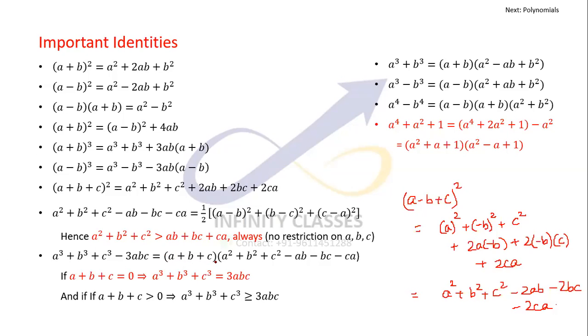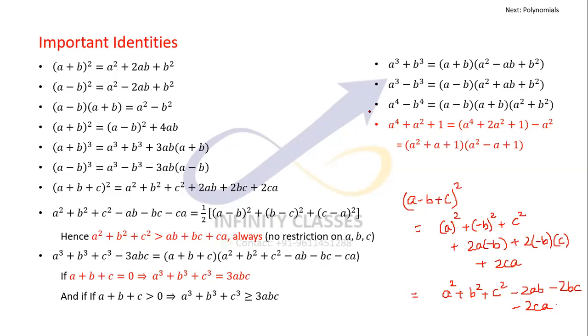And if a plus b plus c is greater than 0, then, understand this, a plus b plus c is greater than 0, and this quantity is already greater than 0. So this entire quantity, this multiplied with this, is greater than 0. So if a plus b plus c is greater than 0, then this quantity will be positive. That implies a cube plus b cube plus c cube is greater than or equal to 3abc. These two properties are pretty important.